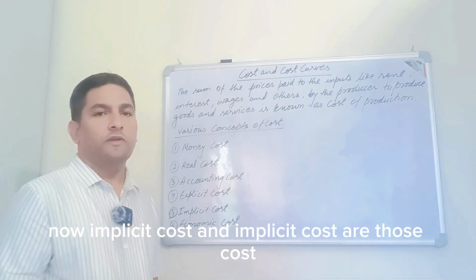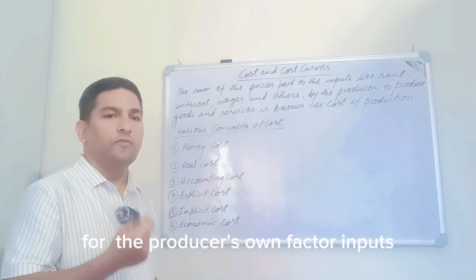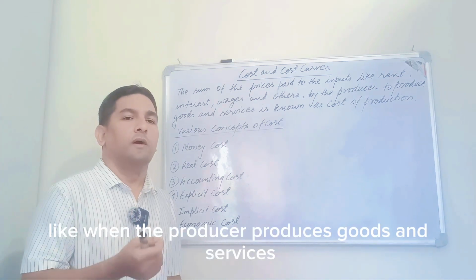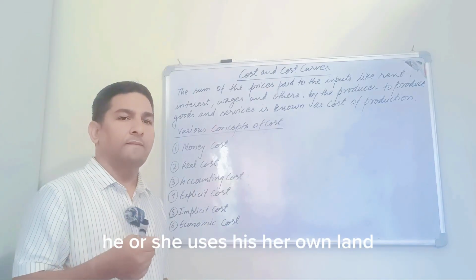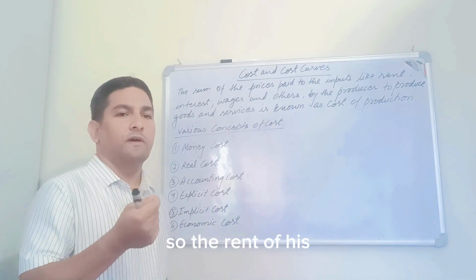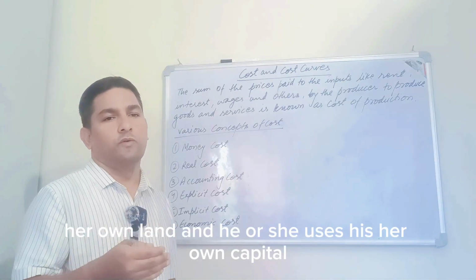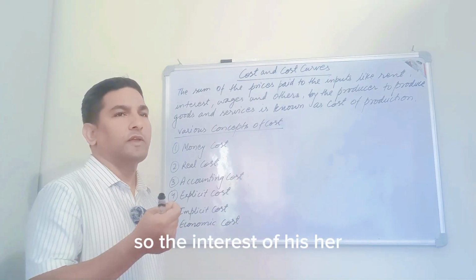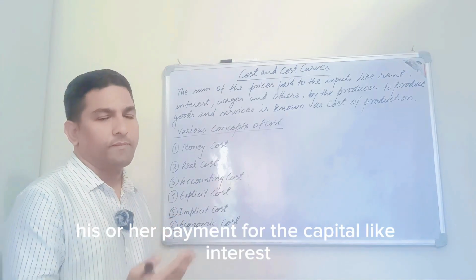Now, implicit cost. Implicit costs are those costs for which the producer's own factor inputs are used. Like when the producer produces goods and services, he or she uses her own land, so the rent of his or her own land, and he or she uses her own capital, so the interest for the capital.